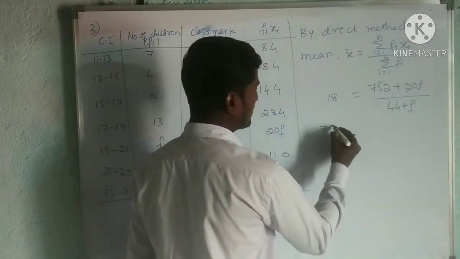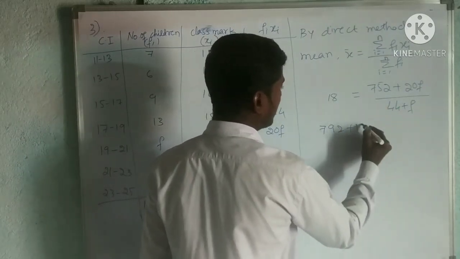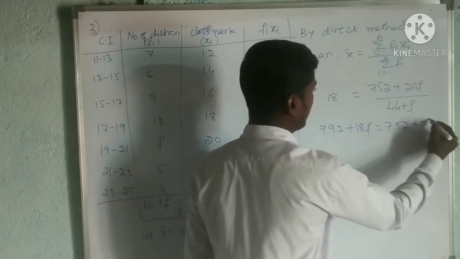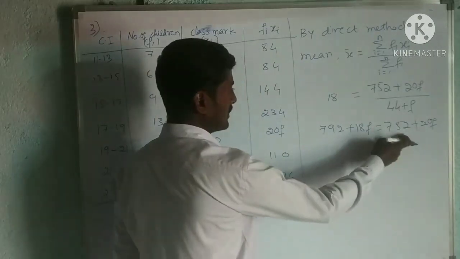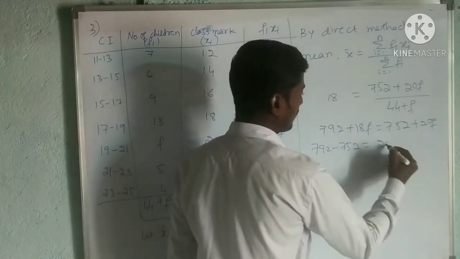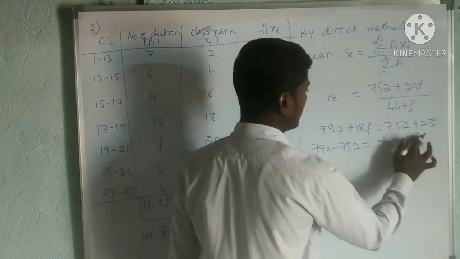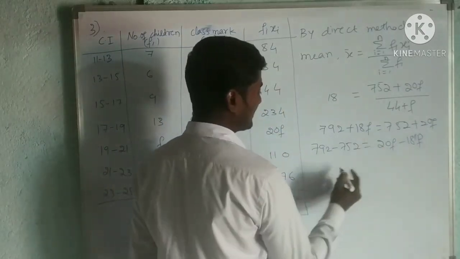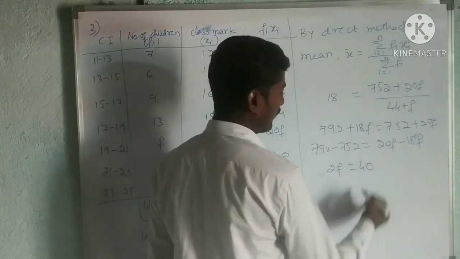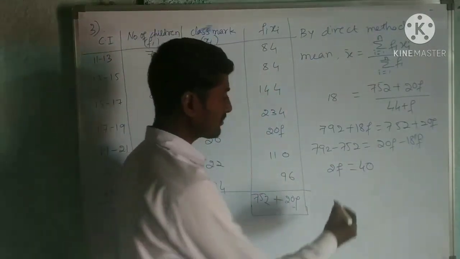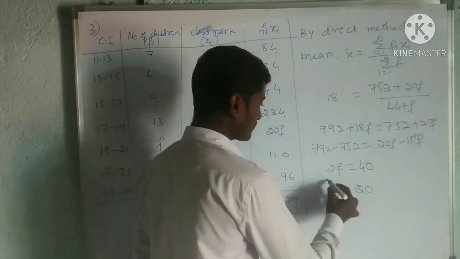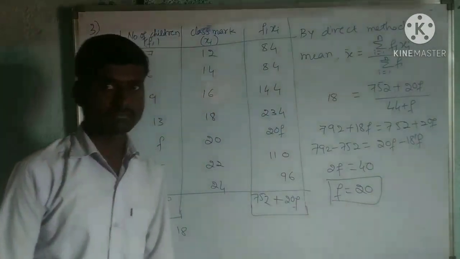18 into 44 is 792, plus 18F is equal to 752 plus 20F. Now you take this side. 792 minus 752 is equal to 20F minus 18F. 20 minus 18, that is 2F, is equal to 792 minus 752. That is 40. Then I need F. F is nothing but 40 divided by 2, that is 20. So here we got the value of F as 20.